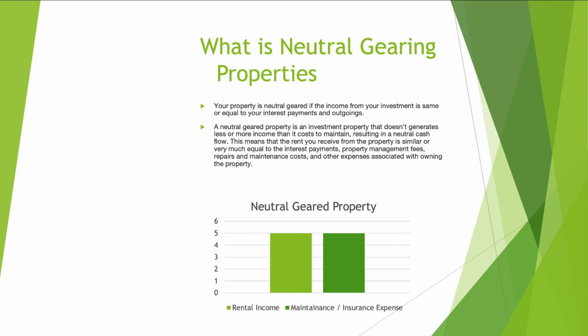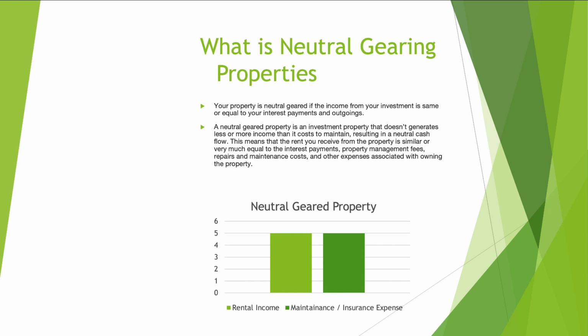It's very simple. You understood positive gearing, which will give you some cash flow. Negative gearing, where you are taking out your money and giving it back to the house, where the cash flow is less than what you are actually paying. But in the case of a neutral gearing property, you neither have any profit nor any loss. A neutral geared property is an investment property that does not generate less or more income than it costs to maintain, resulting in a neutral cash flow. This means that the rent you receive from the property is similar or very much equal to the interest payments, property management fees, and repairs and maintenance costs.